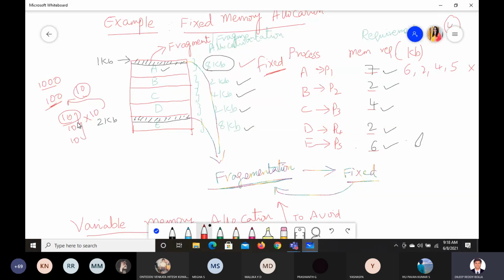Some of them may not go to the movie at all, some may not use it, some will use it effectively. So some of them will go to waste, like this fragmentation.